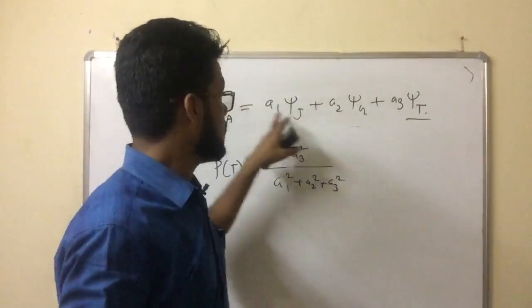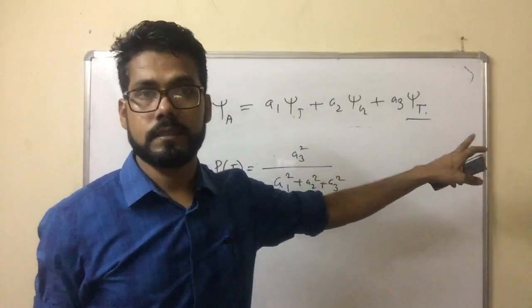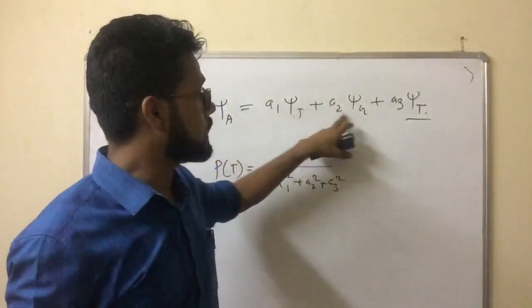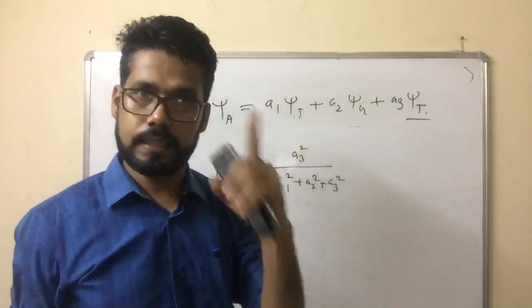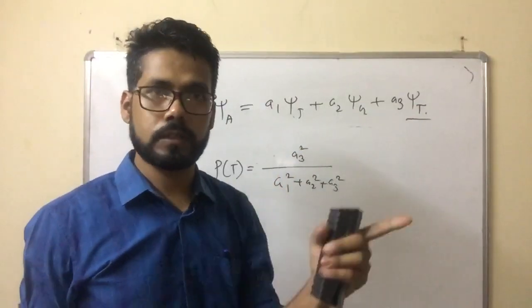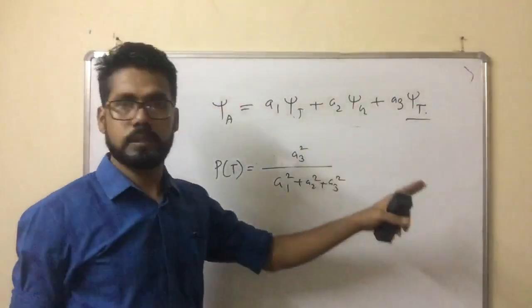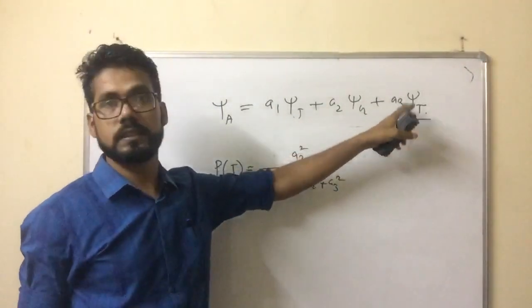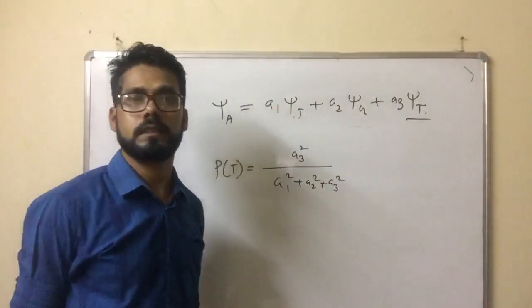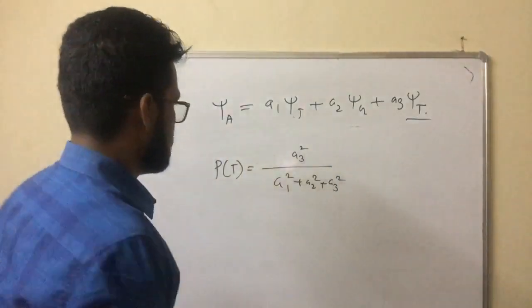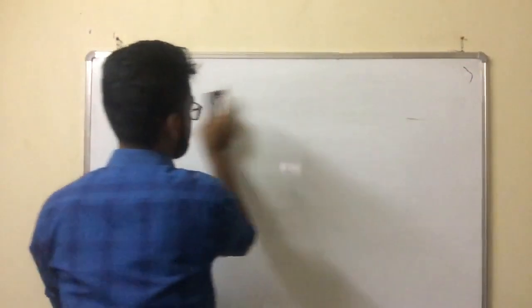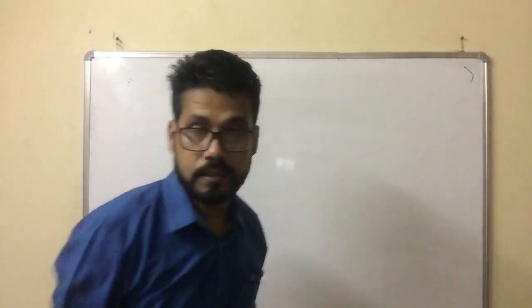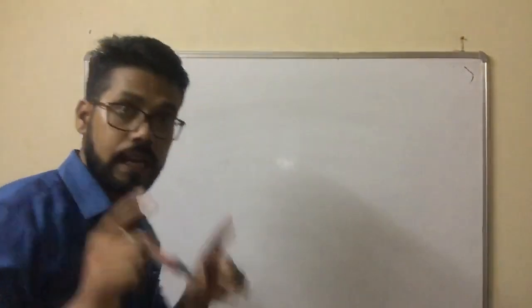Sometimes this wave function may be normalized. Normalized means the sum of squared coefficients, A1 squared plus A2 squared plus AT squared, equals 1. Check the question. If the wave function is normalized, there is no need to write the denominator part. Just the square of the coefficient is the probability of finding the particular state. Okay? This is the probability.